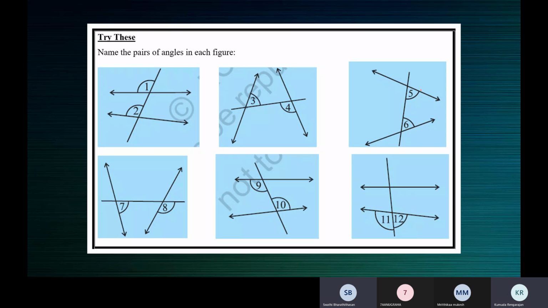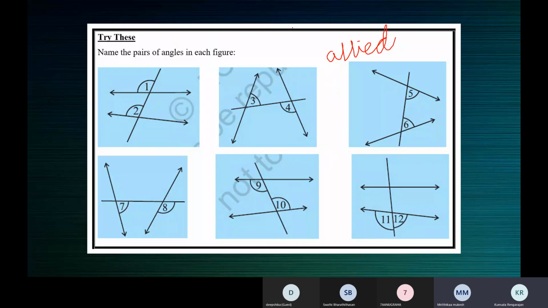Ma'am, 5 and 6, what kind of angles are they? Ma'am, they are the co-interior angles or allied angles. Yeah, co-interior angles or allied angles. So Mritika, angle 5 and angle 6 are allied angles. Allied angles are co-interior angles. Why? How can you make out? See, look at this.